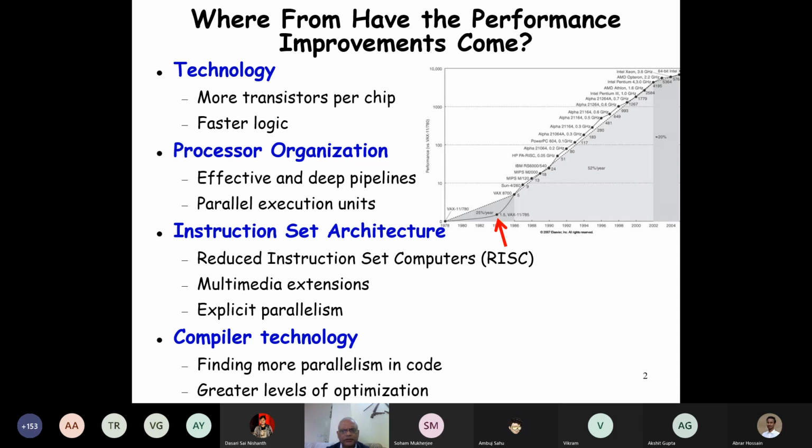And that's the reason those parts of the program where performance mattered were being hand coded. The hand coded code had much better performance than the compiler. The compilers were doing an awfully bad job. Those were the primitive compilers. But then over the years, the compiler technology has improved.